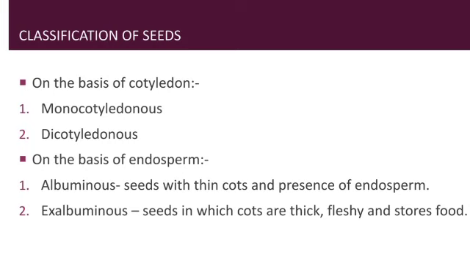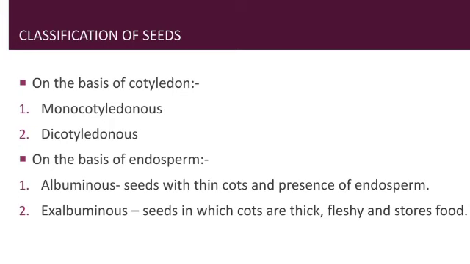On the basis of cotyledon. What is cotyledon? Cotyledon is the structure present inside the seed that helps in storing food for the growing embryo. Now on the basis of this cotyledon, the seeds can be of two types, that is monocotyledonous or dicotyledonous.